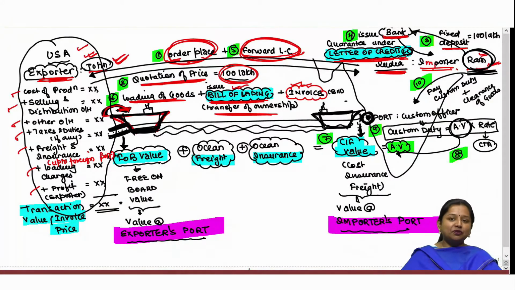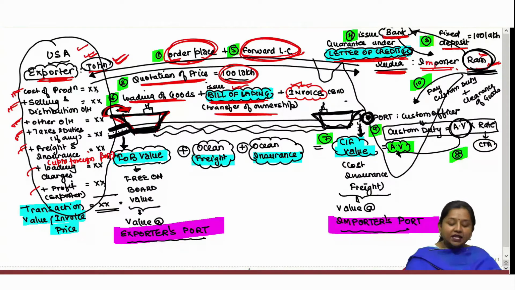Exporter, while issuing these documents of bill of lading and invoice to the master of the vessel, generally incurs all the expenses occurring while loading such goods at the foreign port. Those expenses generally consist of cost of production, selling and distribution overheads, all the indirect expenses incurred for advertising and distributing and supplying those goods to the buyer, any other indirect expenses, any other overheads, taxes and duties if any paid in the foreign country, freight and insurance up to the foreign port.